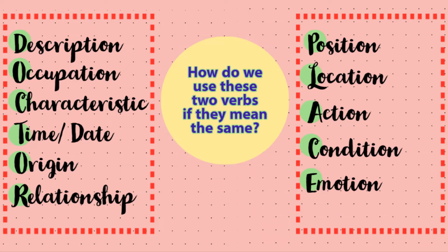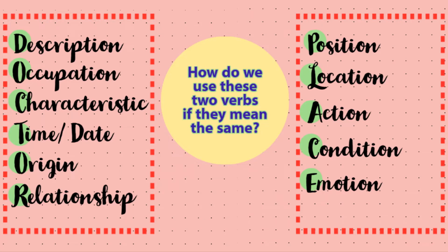So on the verb ser, we have doctor, obviously in Spanish, doctor. We have a description, we have occupation, we have characteristics, we have time or date, we have origin, and we also have relationships.